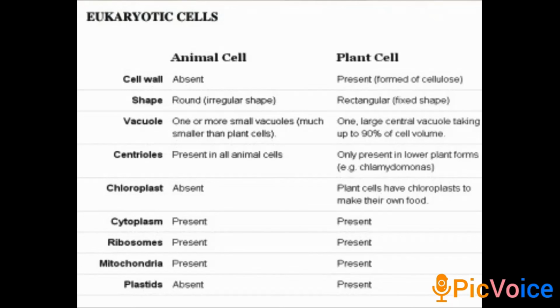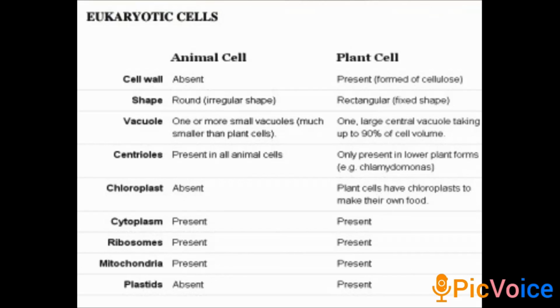Here is another comparison within eukaryotic cells, that is, between the animal cell and plant cell. What are the key differences? Let us have a quick go through it. In animal cells, the cell wall is absent. In plant cells, it is present in the form of cellulose. Animal cells are round and plant cells are rectangular. In animal cells, only one or more small vacuoles are present, whereas in plant cells a large vacuole is present, that is, 90% of the cell is covered by the vacuole.